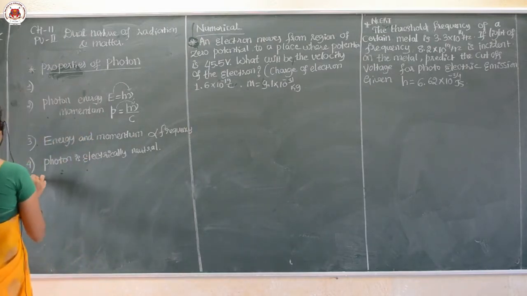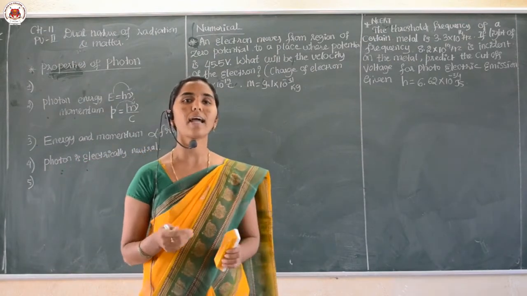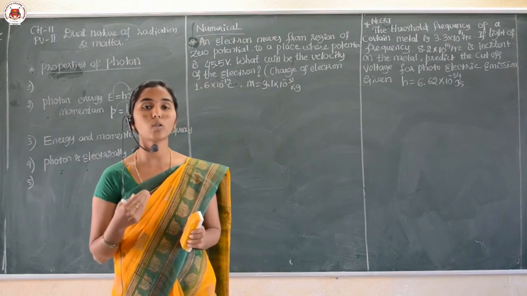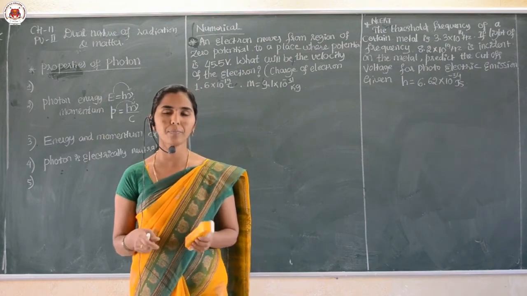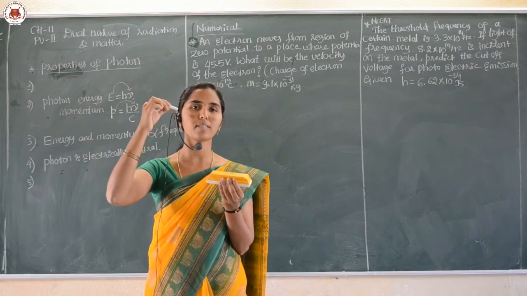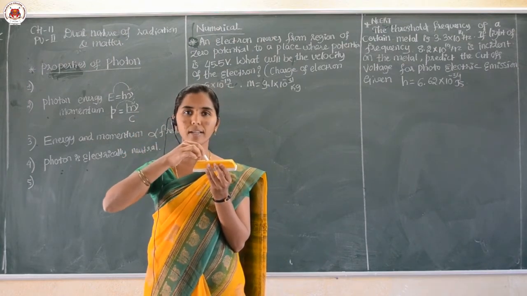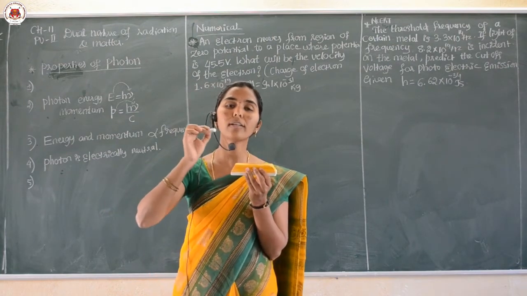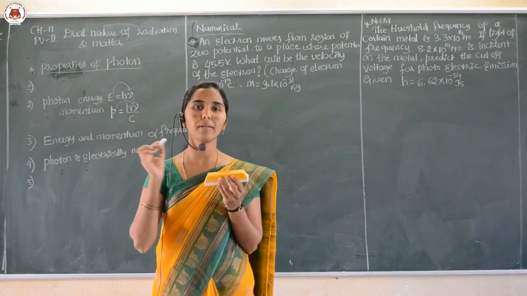And the last property of the photon is, when a photon interacts with matter, the total energy and the total momentum will be conserved. Assume this is the radiation, that means a photon, the packet of energy. When it is incident on the metal surface, it interacts with that surface, where the total energy and the total momentum of the photon will be conserved.